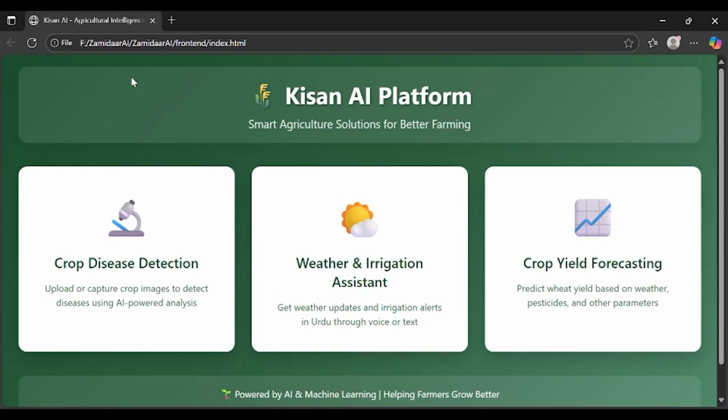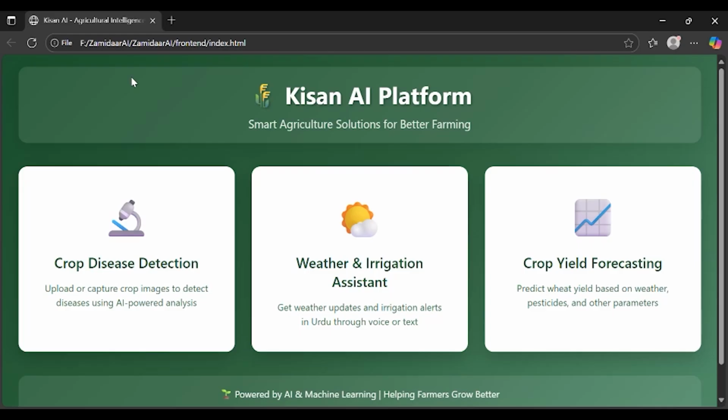Now we will be moving forward to our third task, which is crop yield forecasting. Every year, farmers struggle with unpredictable weather, fluctuating rainfall, and changing soil conditions, leading to uncertainty in harvest outcomes. Our project addresses this challenge by using machine learning models trained on global dataset to predict wheat yield based on real-time climate and environmental factors such as temperature, rainfall, and pesticide usage. This empowers farmers to make informed decisions and optimize their production before the harvest season.